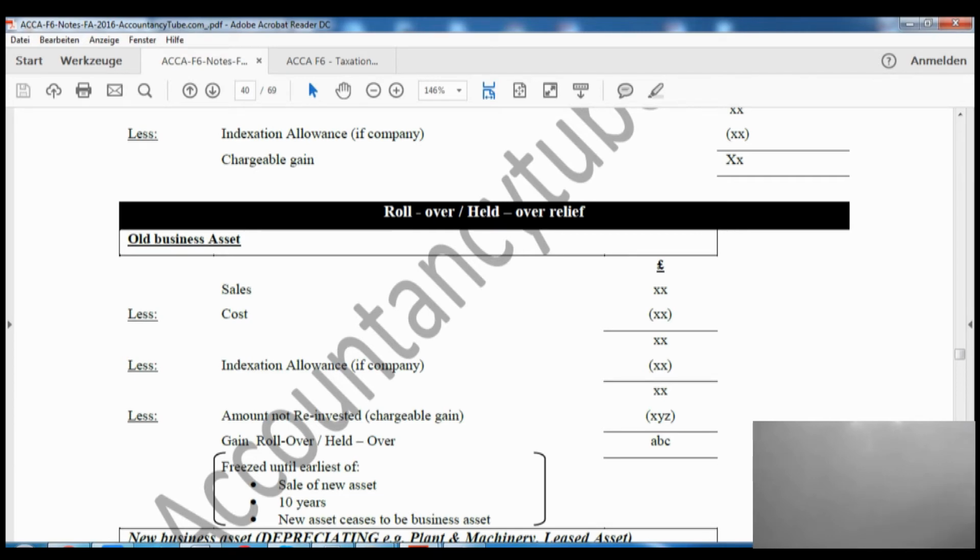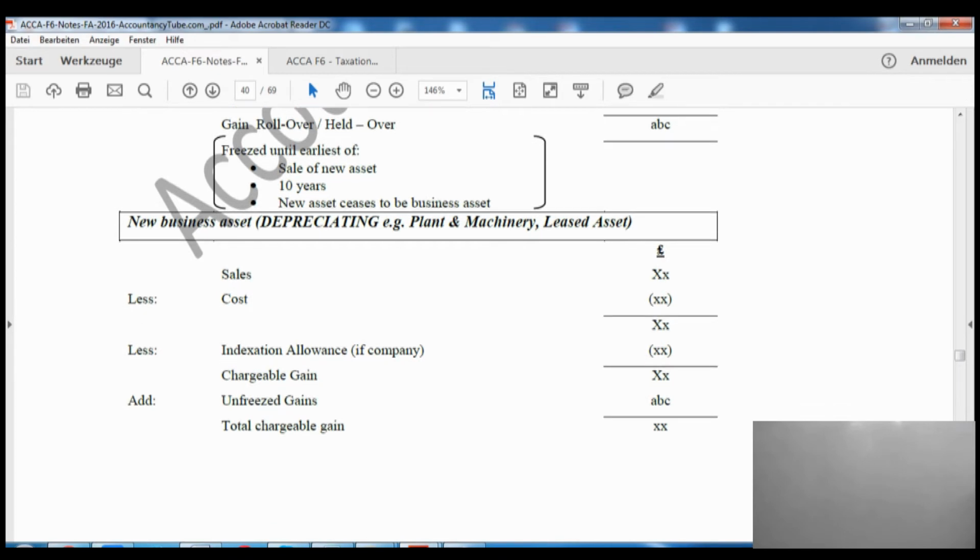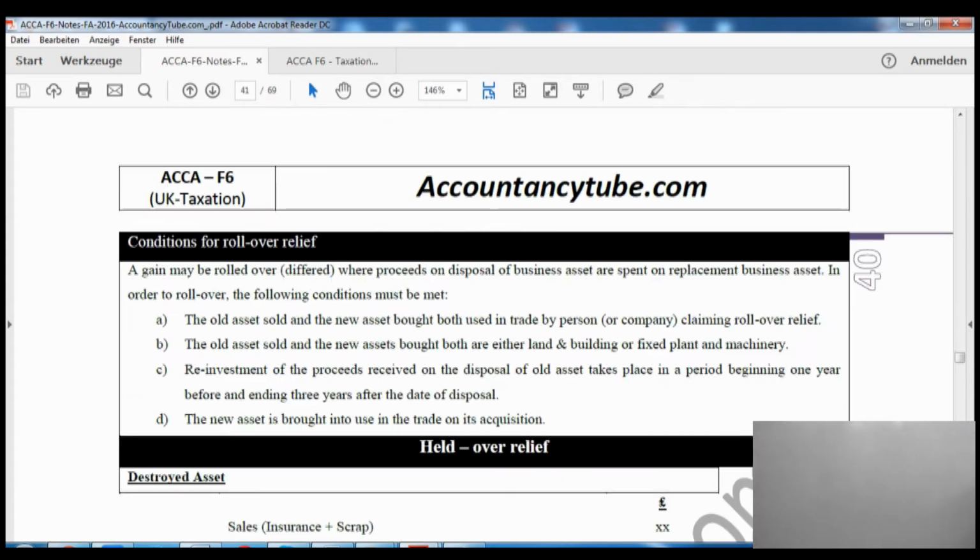The gain which we have held over is the gain on which we have to pay tax. Now how do we pay the tax on that? Let's see it a little differently. We'll take the sales of the new asset, deduct the cost, and after that the indexation allowance. Whatever the chargeable gain is, we'll add the held-over gain into this. So we add the gain, instead of reducing the cost as in the previous case.